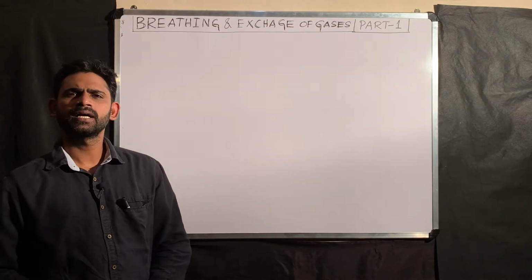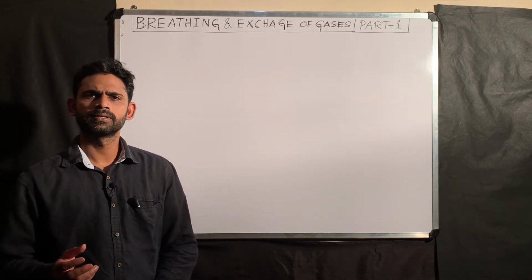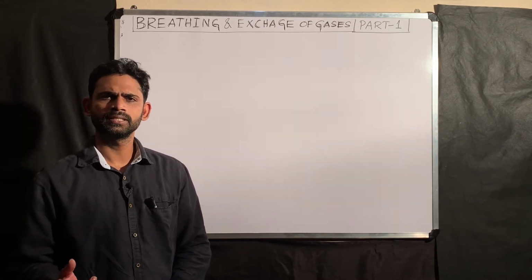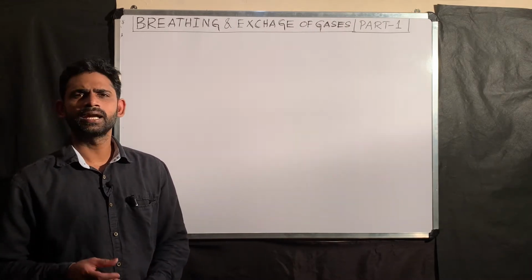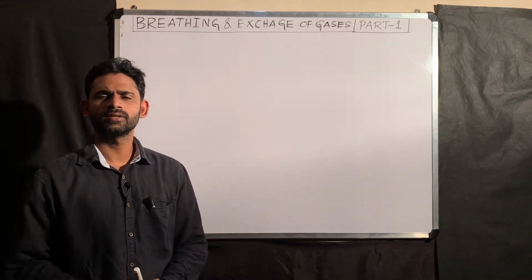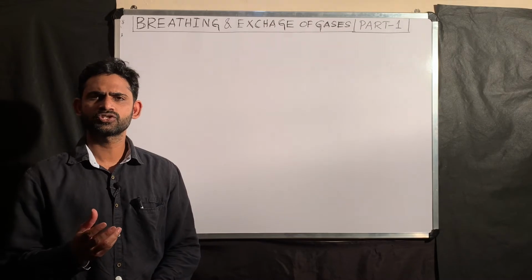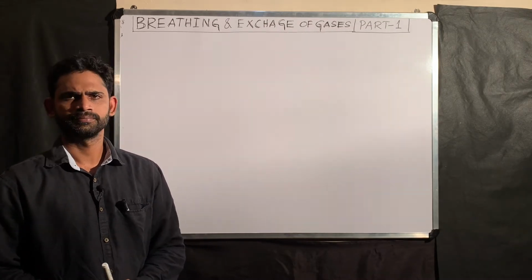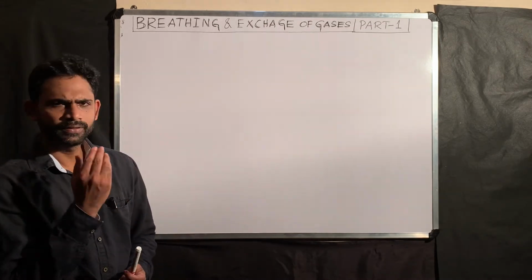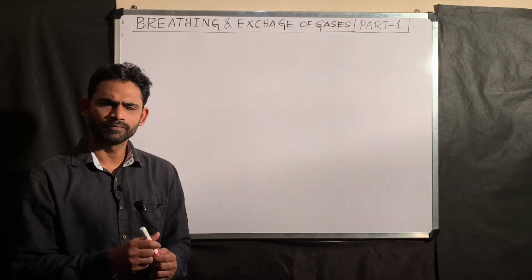In this part, I am going to start a new chapter from human physiology, that is breathing and exchange of gases, or you can call it external respiration. Now I am going to define what this process involves.